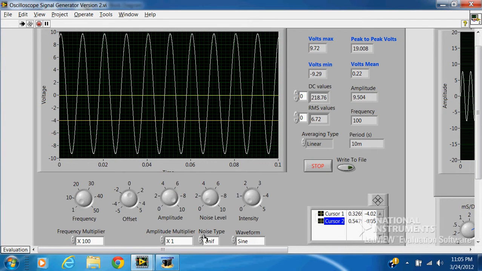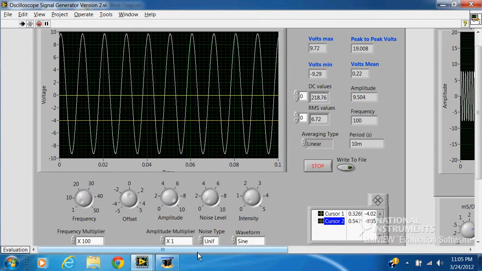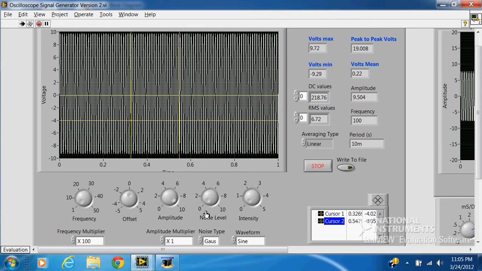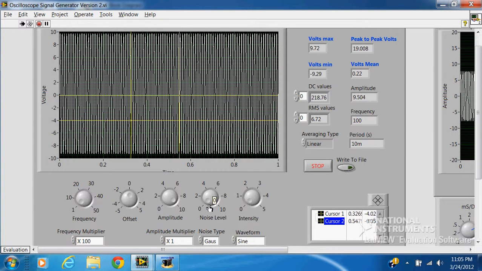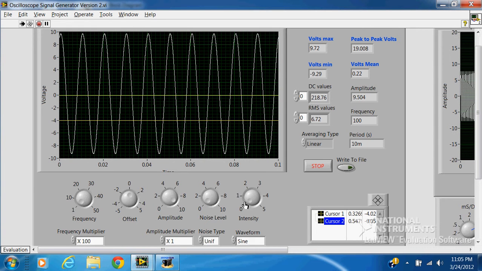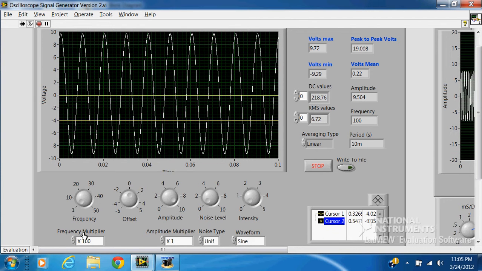And then the noise level. Right now we're on uniform noise. Noise level increasing from 0 to 10. And then Gaussian noise increasing from 0 to 10. And the intensity of the display beam is from a level of 0 to 5.